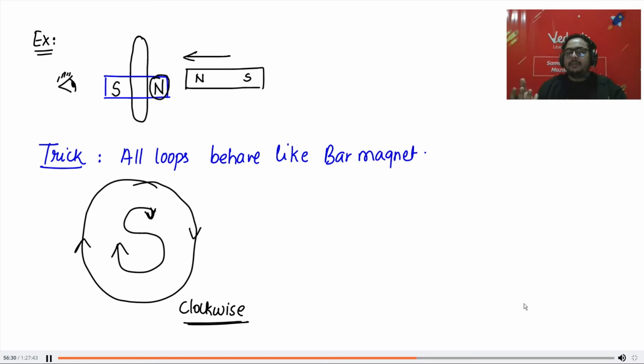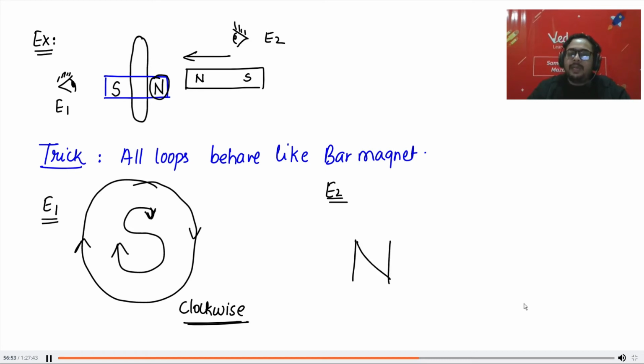So this is I1. So I1 will see the south pole. If your eye was here, I2, which pole will I2 see? This eye will see which pole of the magnet, north or south? North pole.